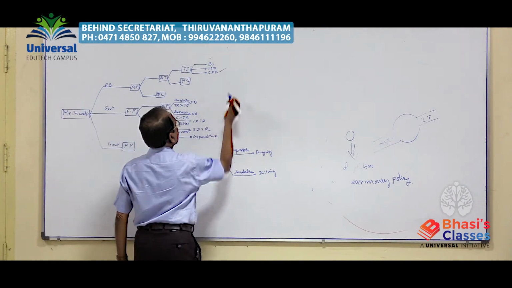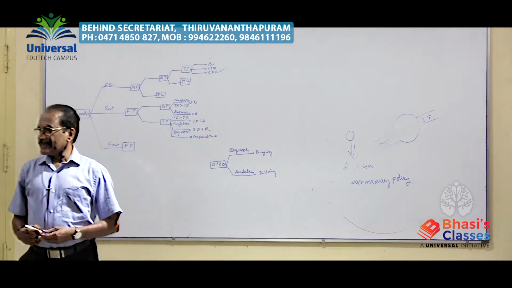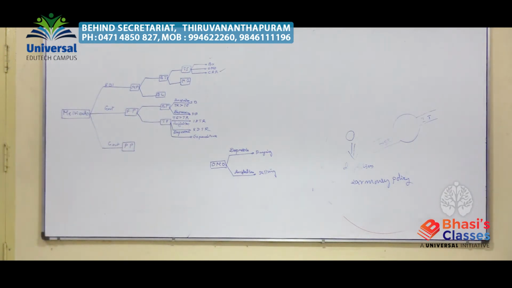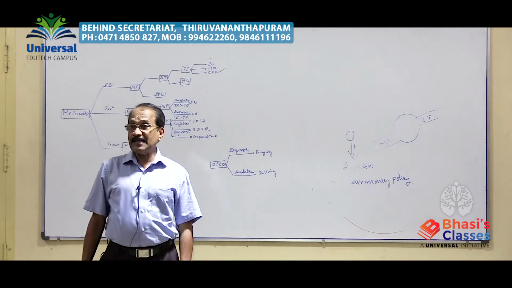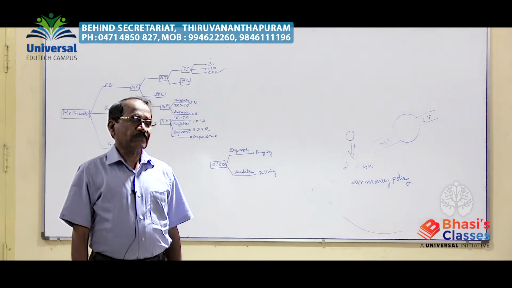Then the third method is CRR, the variable cash reservation ratio. Now first of all, what is CRR? Cash reservation ratio.